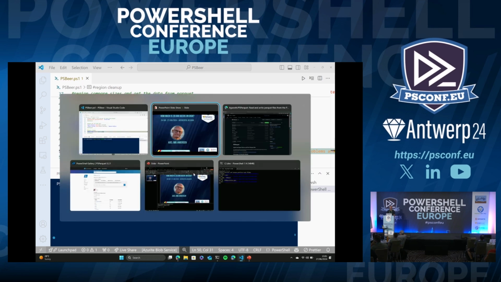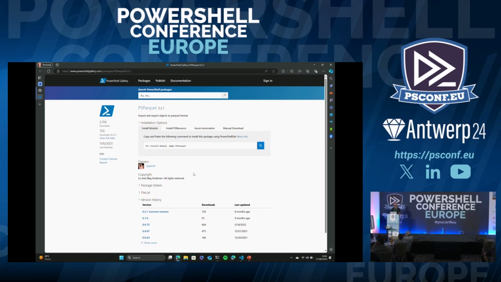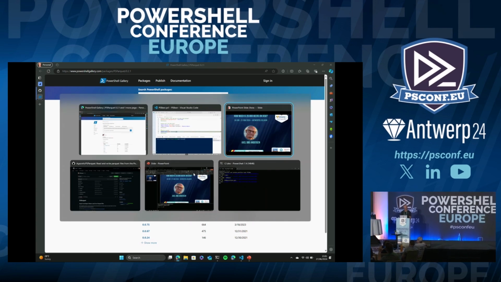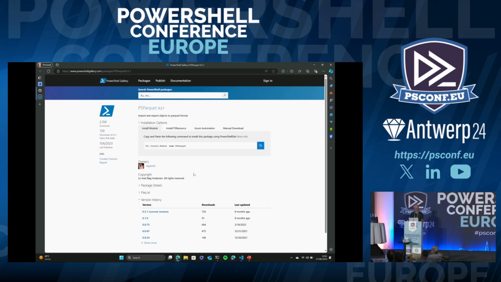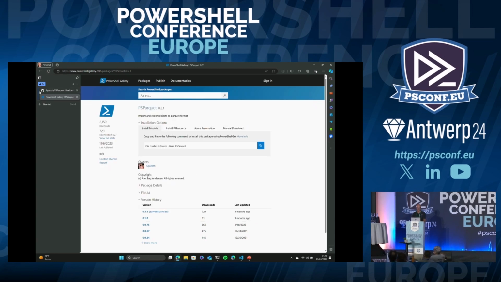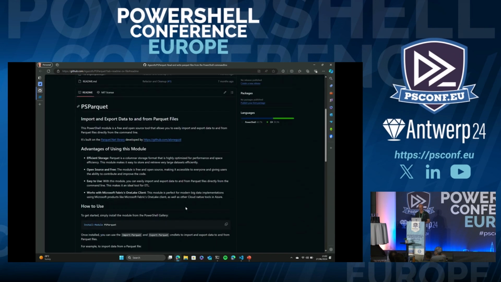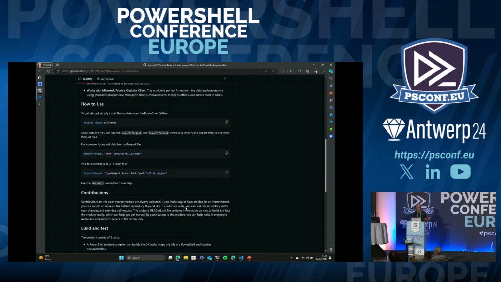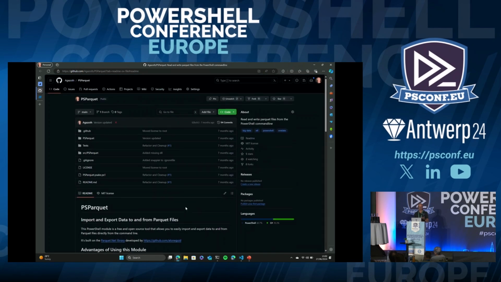If you think this is fun, if you're working with big data, use the PS Parquet. Do Parquet files. They're cool. If you want to see what's been done here, you can also go to the project site. It's all open source, so you can just clone it or fork it or whatever you want, and change it, make it better, make a pull request. Or just file an issue if you find something. That was it for me.